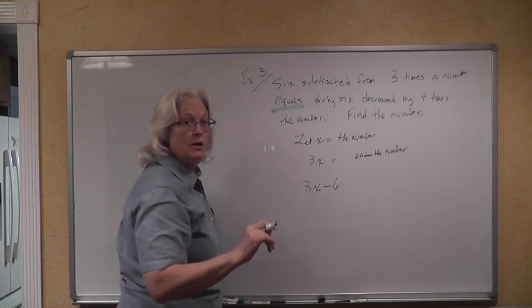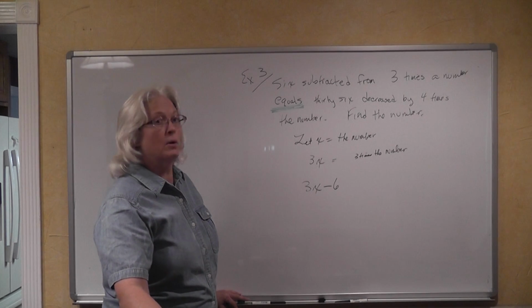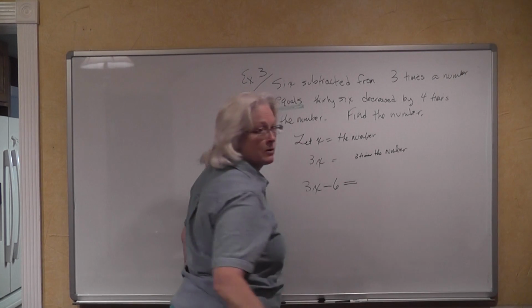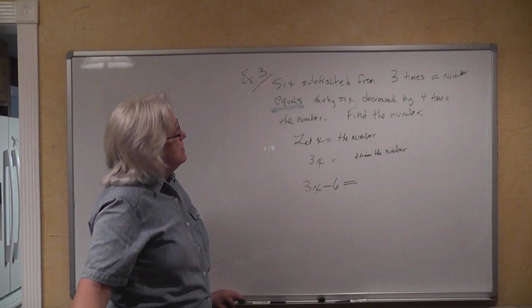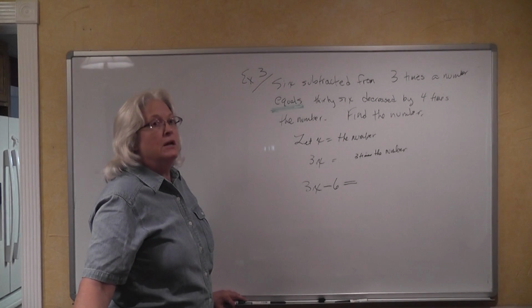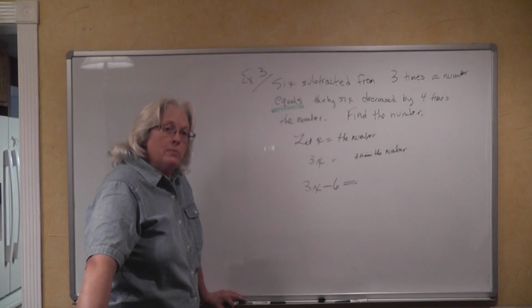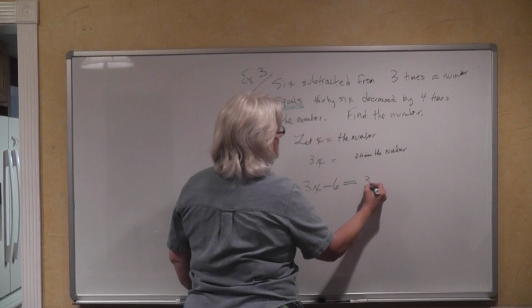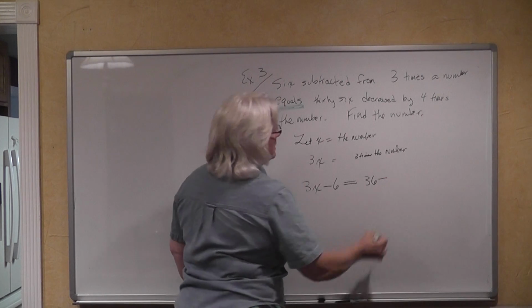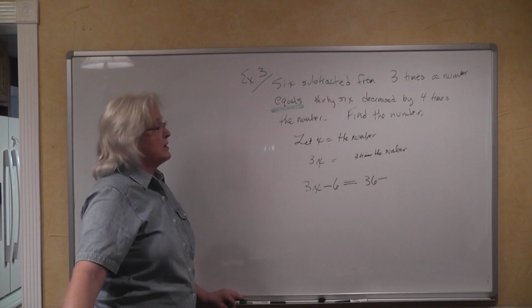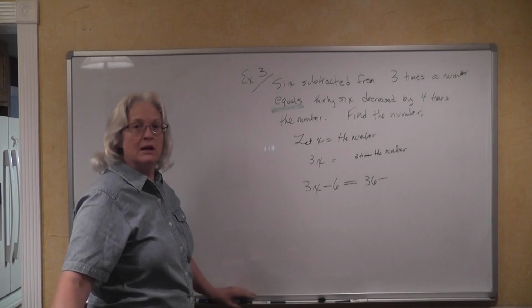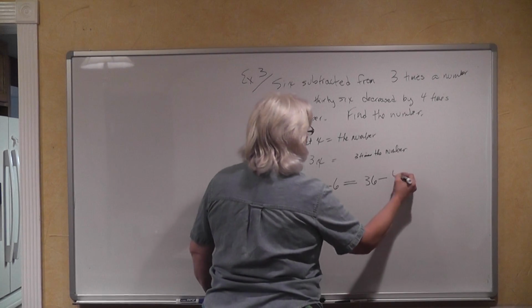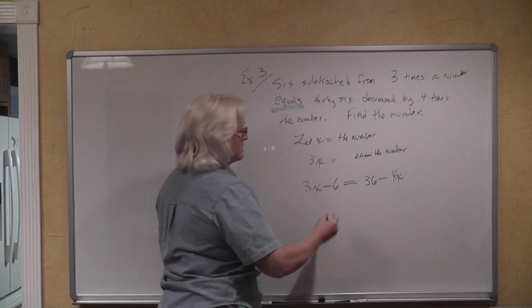Right, we're done with the first part of our equation. Equals 36 decreased by, now what does decreased by mean? It means subtraction. Equals 36 decreased by 4 times the number. What is 4 times the number? That's right, 4x.